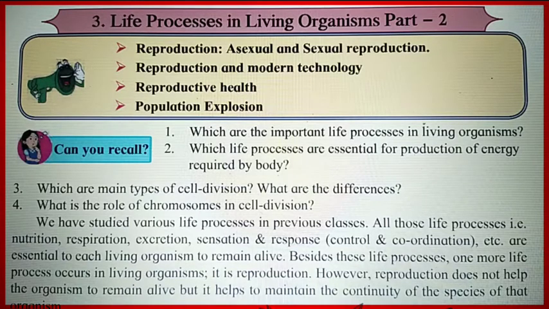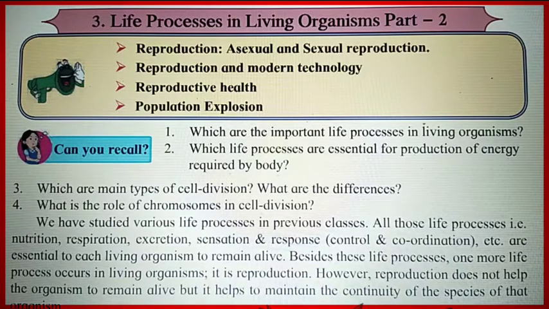Then the fourth question: what is the role of the chromosome in cell division? Chromosomes play an important role in cell division because the chromosome is the genetic material which carries information from one generation to the next. That is the genetic information carried from one generation to the next by the chromosome.